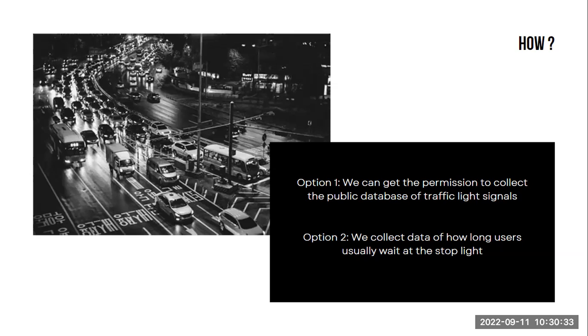If they don't let us use that, then we can collect data on how long a user usually waits at a stoplight. I'm trying not to invade anybody's privacy. So it's just at the intersection: we track how many people wait and how long they wait.